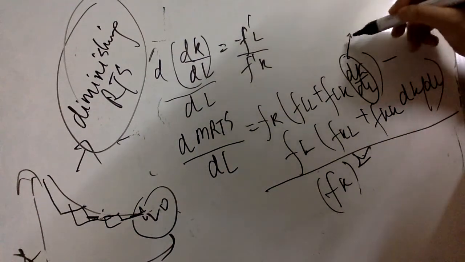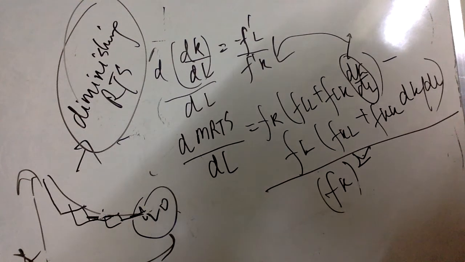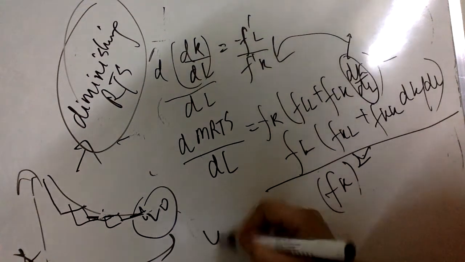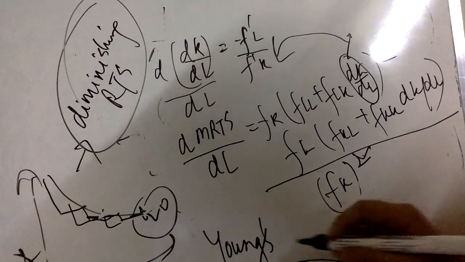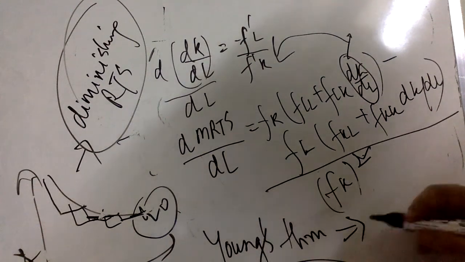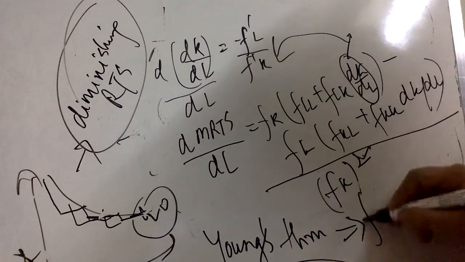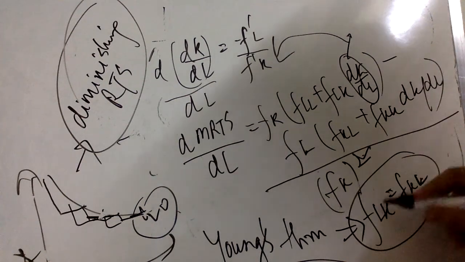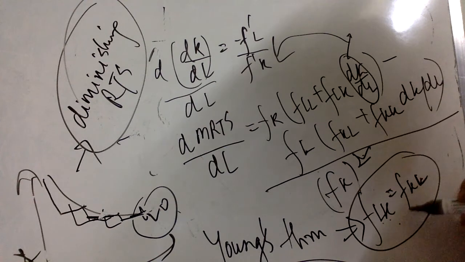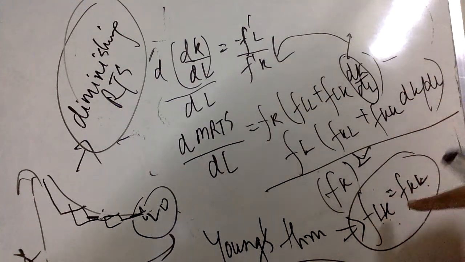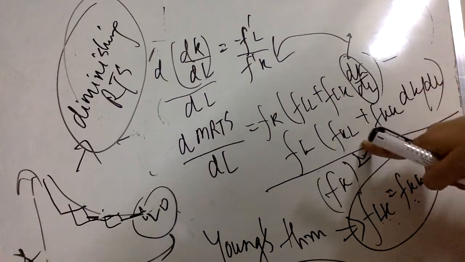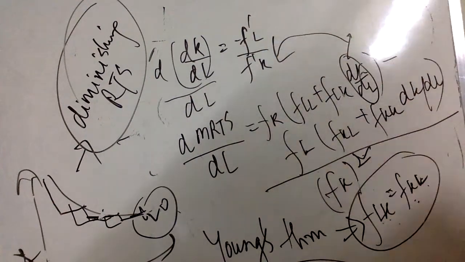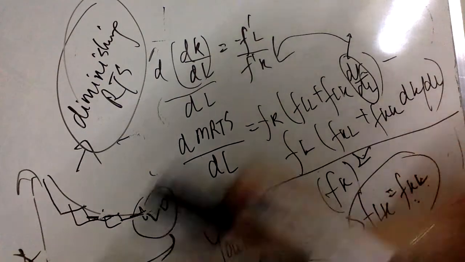dk by dl I can substitute by minus fl by fk, and there is a concept called Young's theorem. In mathematics you must have studied Young's theorem, according to which flk equals fkl, which means the second order derivative of the marginal product of labor with respect to capital is equal to the second order derivative of the marginal product of capital with respect to labor. Now if you substitute all these values here, if I replace fkl by flk, these terms will be equal. dk by dl, if you replace by this terminology, what is it that you will get in the end?